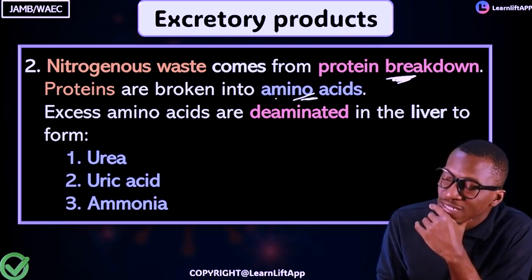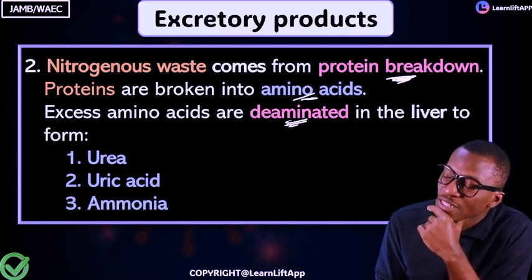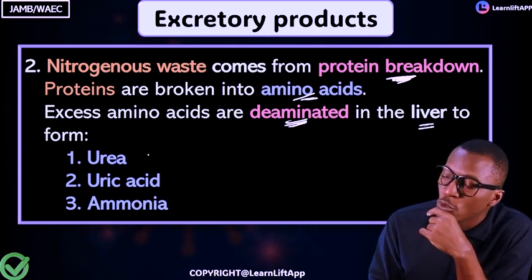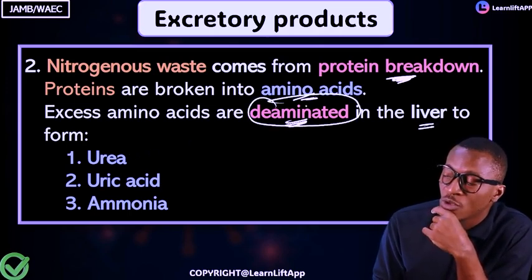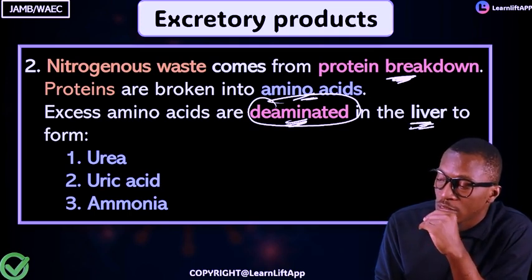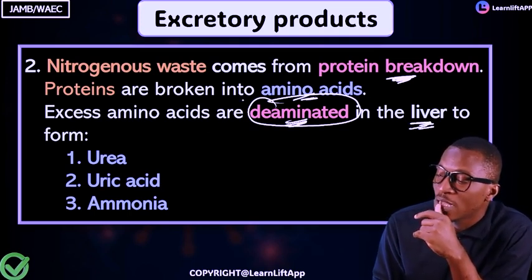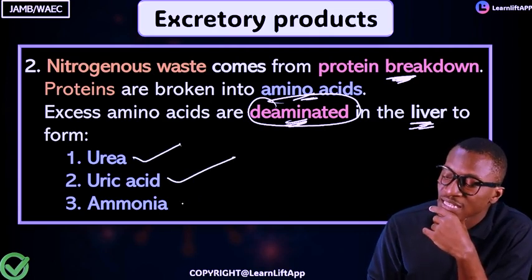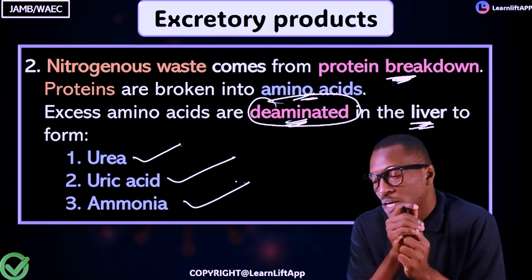Nitrogenous waste comes from protein breakdown, and proteins are broken down into amino acids, and these amino acids are deaminated. Where does deamination take place? It takes place in the liver. So deamination takes place in the liver, where it breaks down amino acids into urea and ammonia.